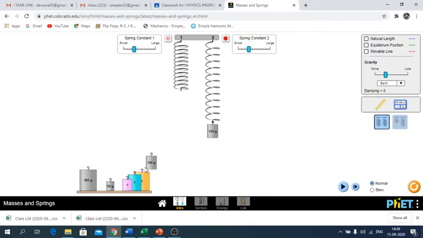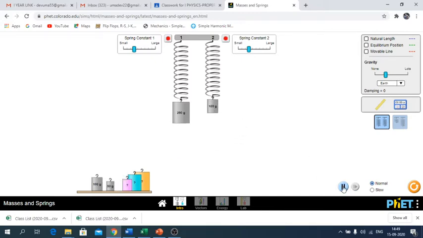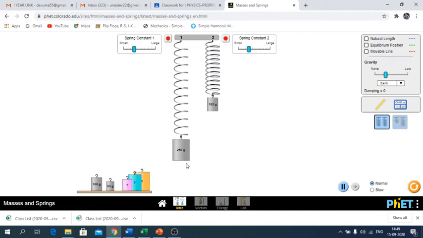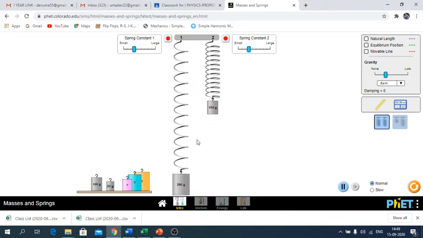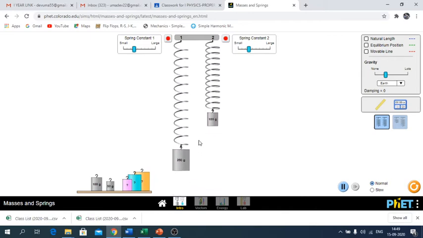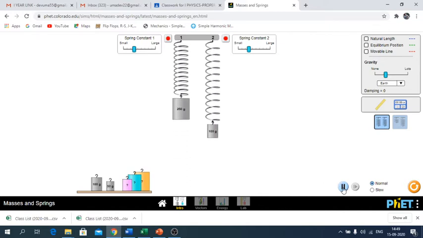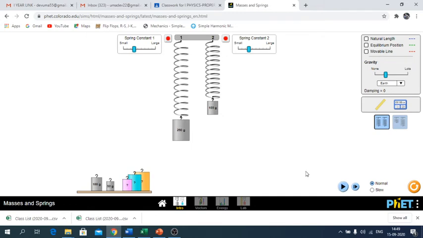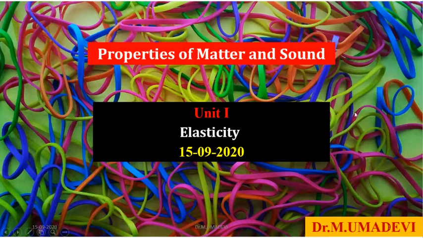So now let me remove this weight and add a different weight. So what will happen? See, the one which has more weight will elongate much. So that means it is displaced much. We can measure that with the help of a scale or something else. Then we can calculate the force. So this shows a best example for elastic body and also Hooke's law. Okay, I'll come to Hooke's law later. Then again I am back to my class.